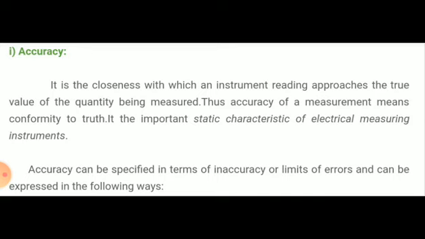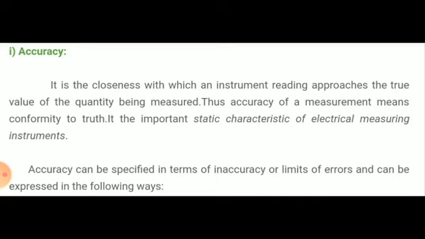First, it is accuracy. It is the closeness with which an instrument reading approaches the true value of the quantity being measured. The true value is the average of all the measured values, or it is an approximation of the true value obtained by a series of measurements and the corrections applied, which is called the best measured value of the quantity.